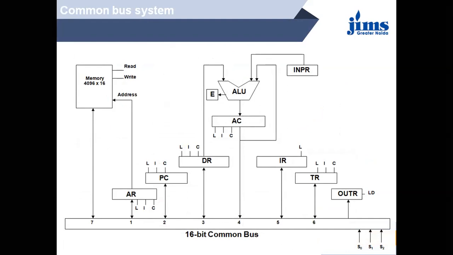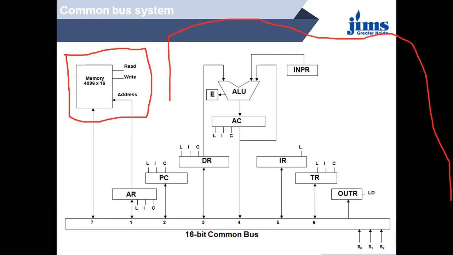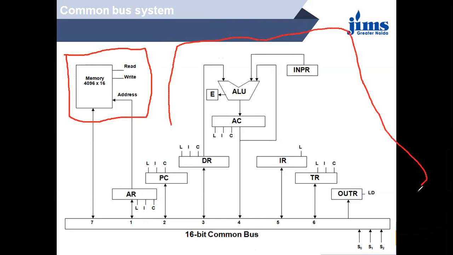Now we will start from the next, that how these are going to be connected and how we can do the selections of registers. As in the last slide, we say that there are two parts. First one is memory and second one is processor. This complete is the processor, or the registers of the processor.